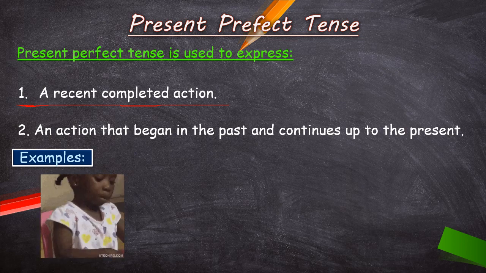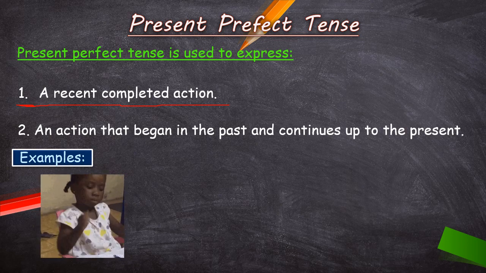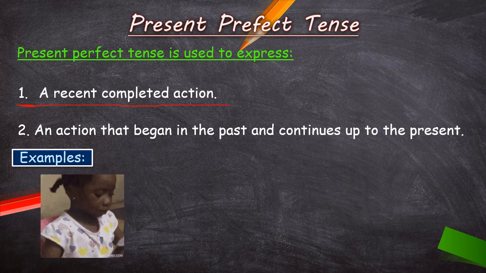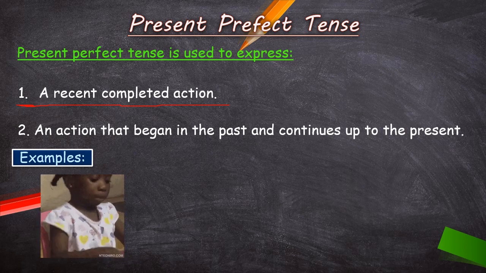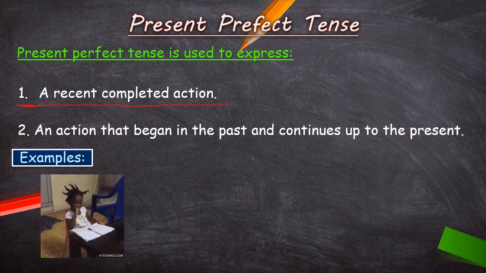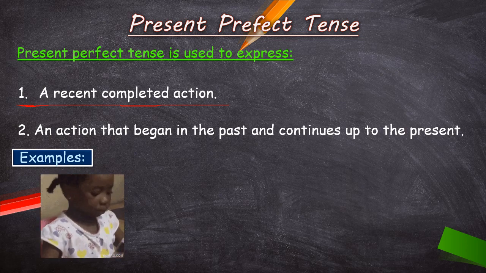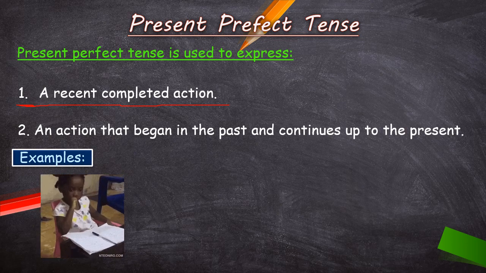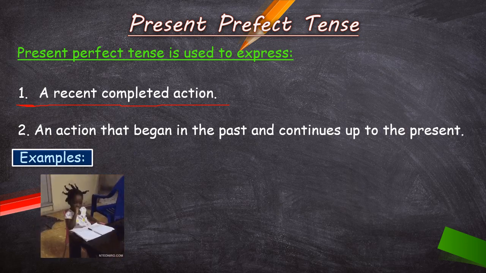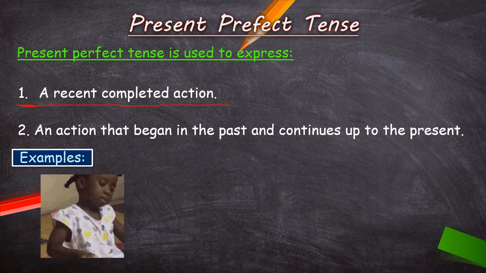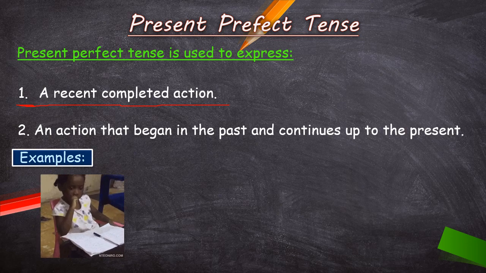So at 6 o'clock, at present time, you have stopped, you have finished your work. What work? The reading of the book. But you started in the past. So here we are talking about the action which recently completed, which just now completed. This point is clear?